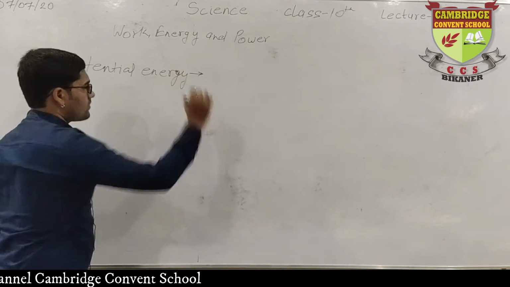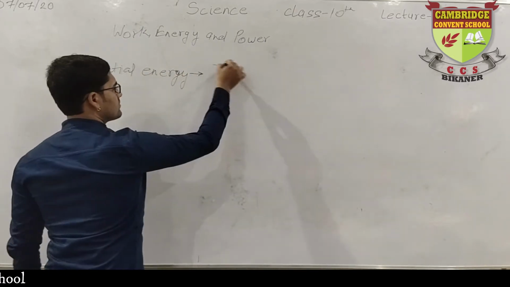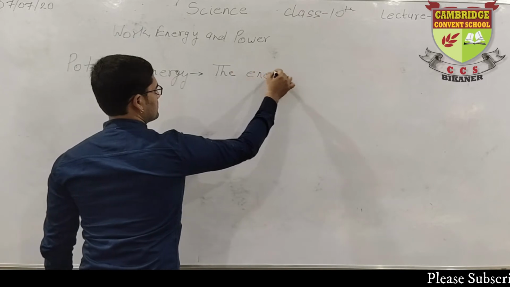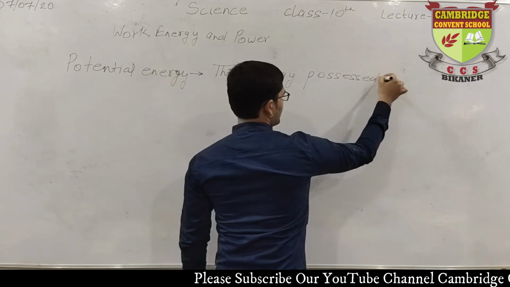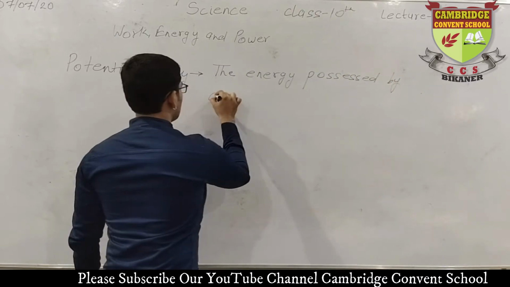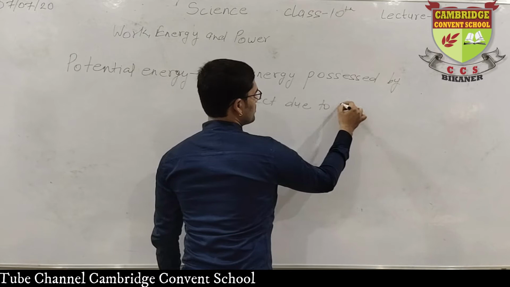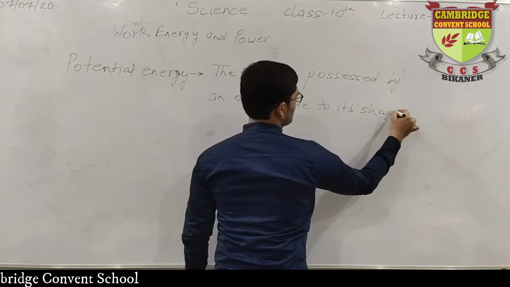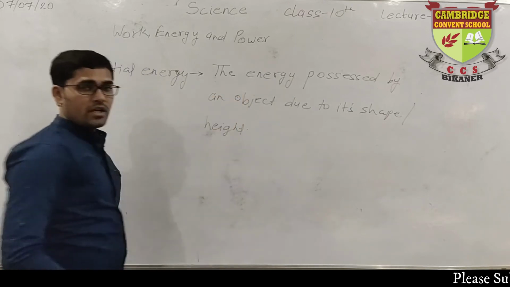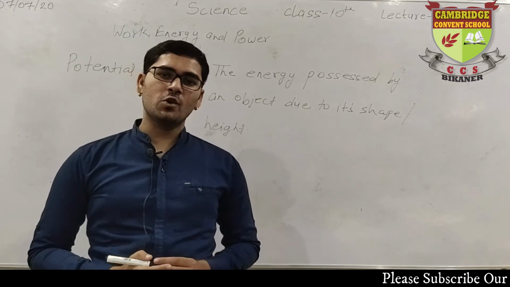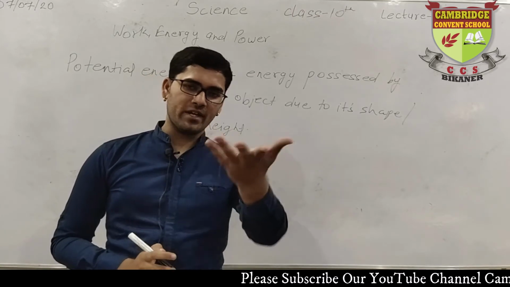Potential energy. Firstly, what is the definition of potential energy? The energy possessed by an object due to its shape or height. The energy possessed by an object due to its shape or due to height, that kind of energy is known as potential energy. Let me explain it to you.